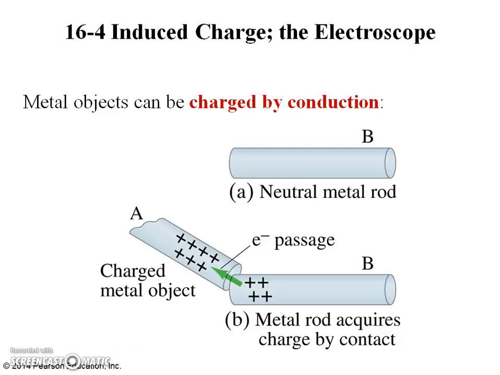Suppose a positively charged metal object A is brought close to an uncharged metal object B. If the two touch, the free electrons in the neutral one are attracted to the positively charged object, and some of those electrons will pass over to it. Since object B, originally neutral, is now missing some of its negative electrons, it will have a net positive charge. This process is called charging by conduction, or by contact, and the two objects end up with the same sign of charge.